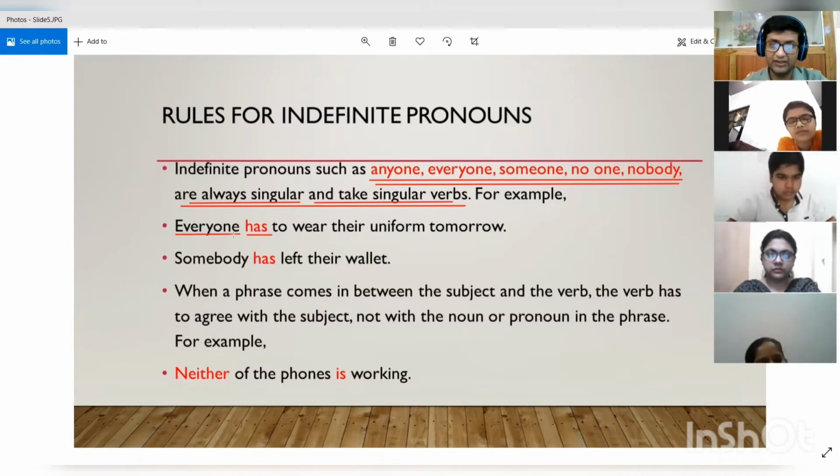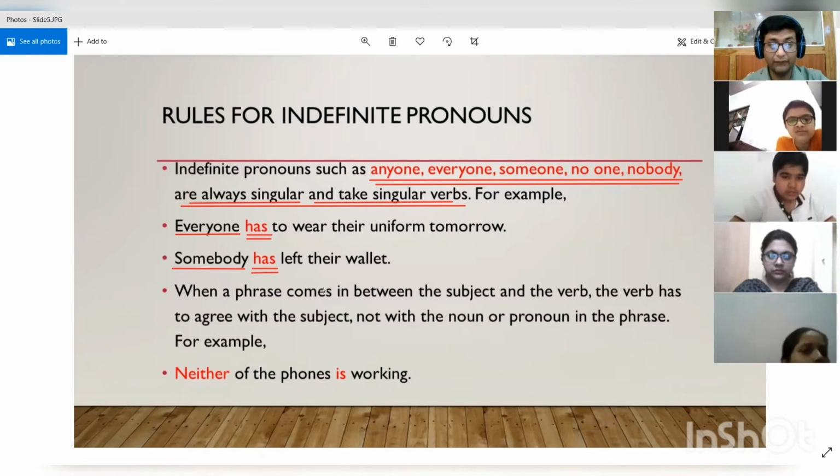So we will never say everyone have to wear their uniform. We will always say everyone has to wear their uniform tomorrow. Now somebody. Somebody is again singular, so again we will use has only with somebody. We will never use have with it. So somebody has left their wallet.